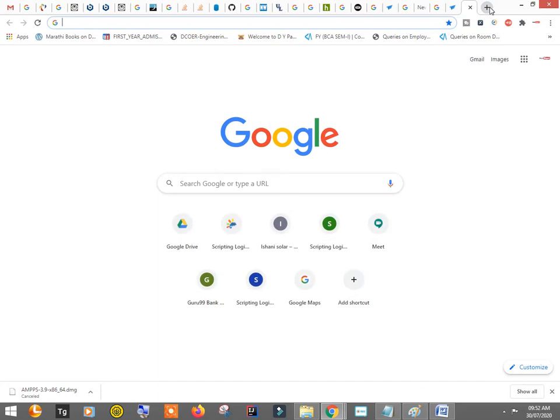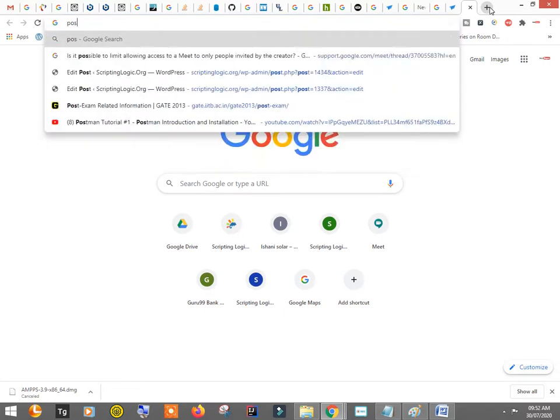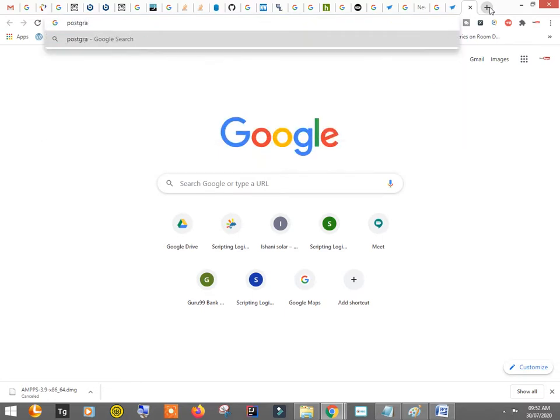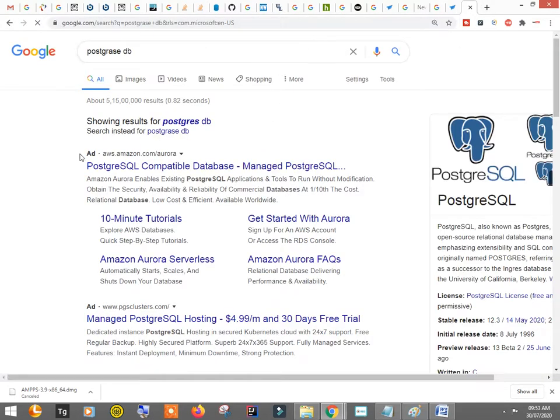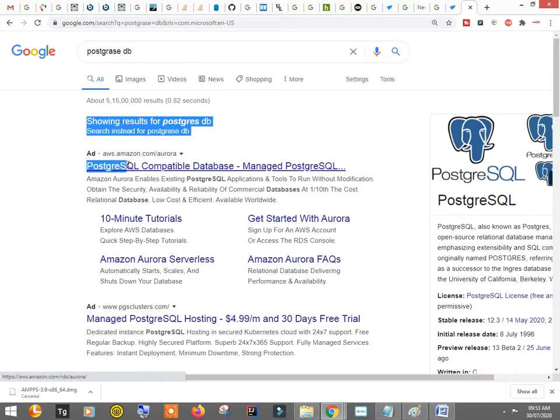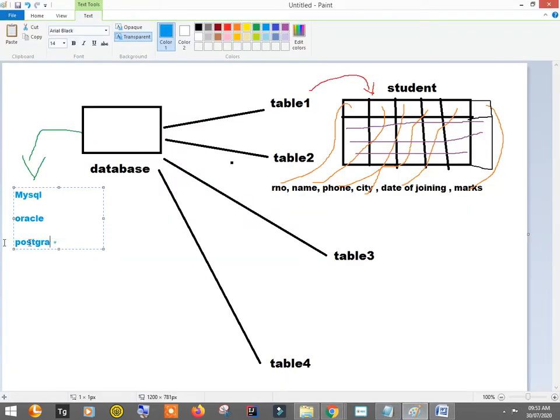Microsoft Excel. Okay, Excel is not that, Excel is quite different. SQLite is okay, fine. So Oracle is there, and PostgreSQL. Okay, so I can have Postgres as well. Then we have MS SQL, a database by Microsoft.